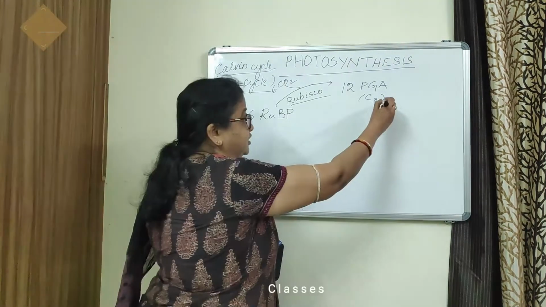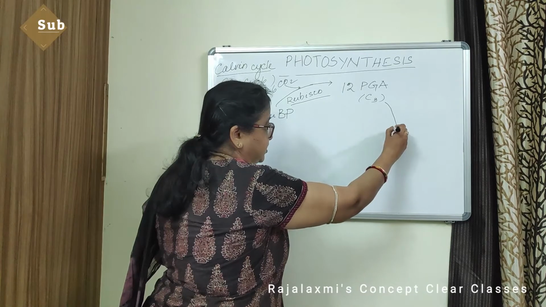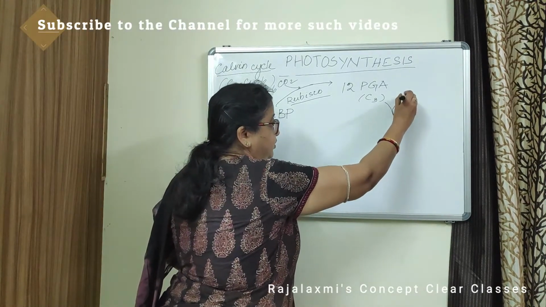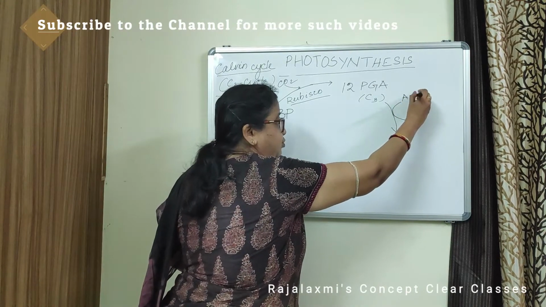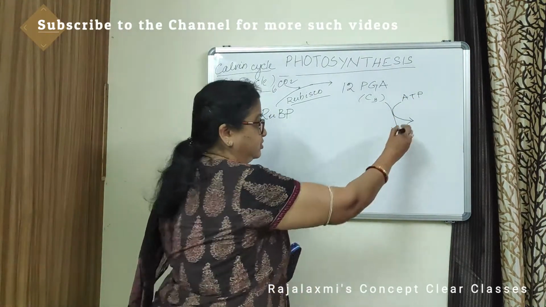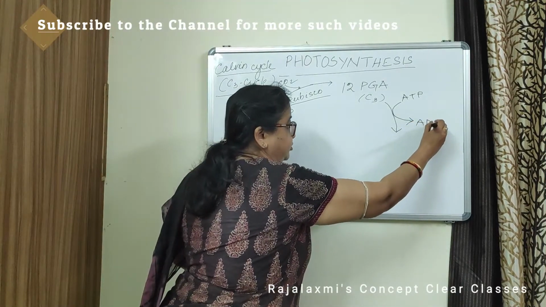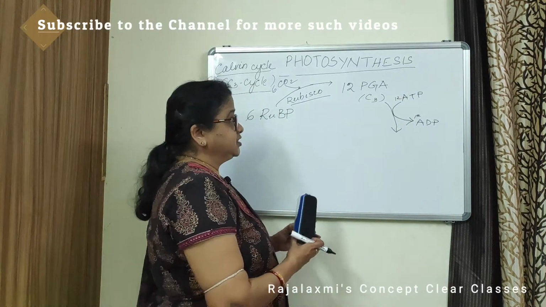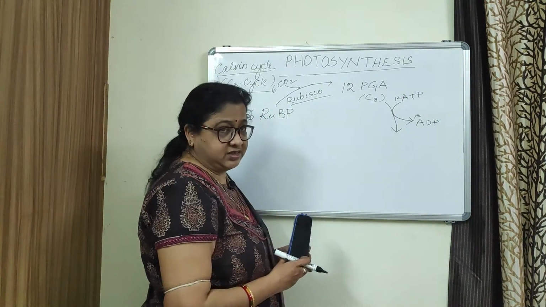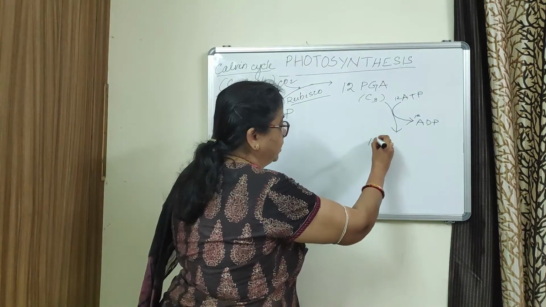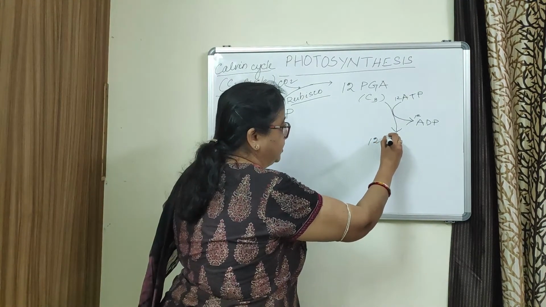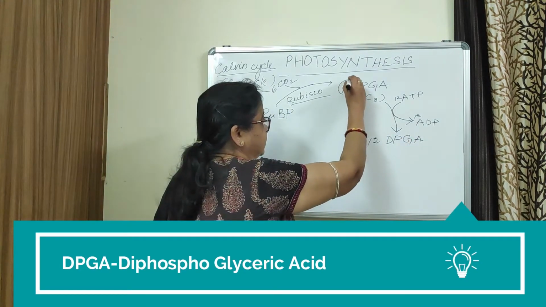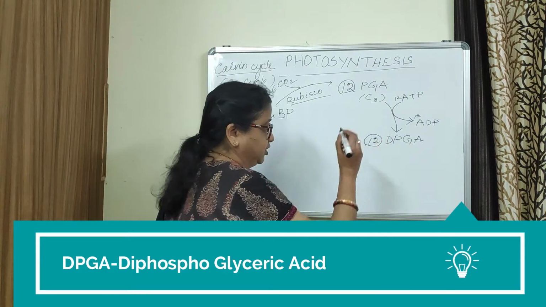In the next step, these 12 molecules of phosphoglyceric acid, with the help of 12 molecules of ATP which are produced during light reaction, form ADP, and the PGA is converted to 12 molecules of diphosphoglyceric acid. This is 12 molecules and this is also 12 molecules.